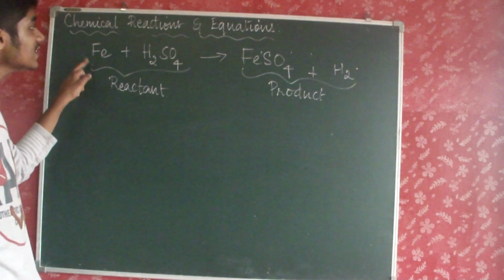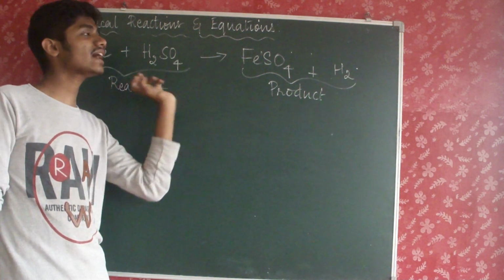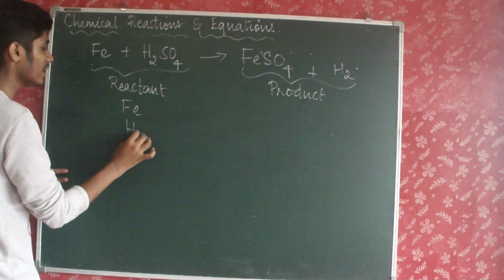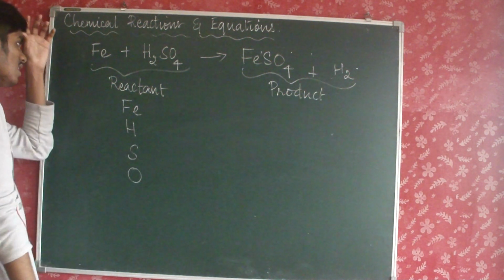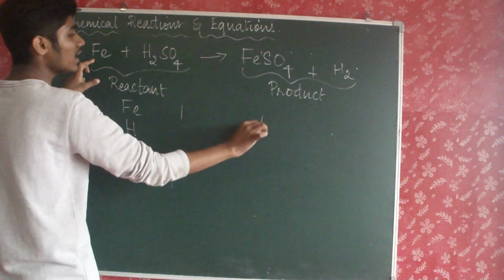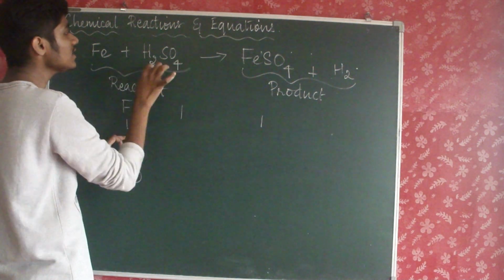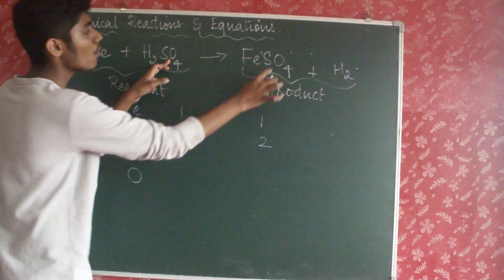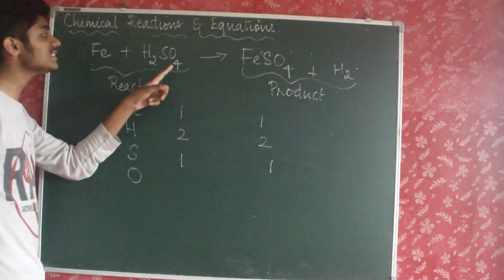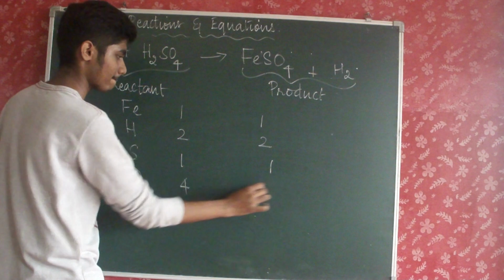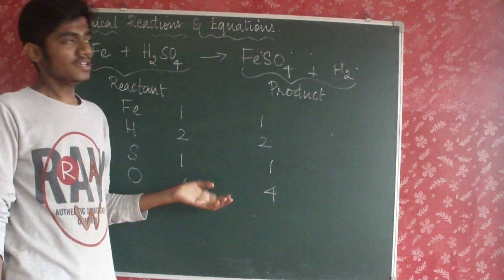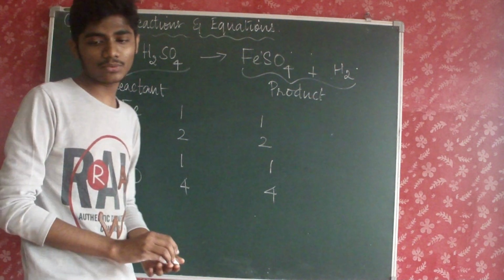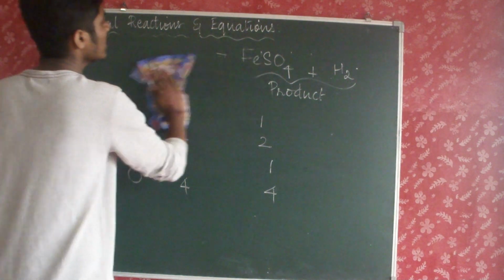So you have to check that each and every element has its number balanced. There are totally three elements here: iron, hydrogen, sulfur and oxygen. Here you can find 1 iron, there also 1 iron. Hydrogen here 2, am I right? So here 2, there 2. Sulfur 1, 1. Oxygen 4, 4. Are they all balanced? Yes. So this is an example for a balanced chemical equation. Whereas I am giving you an unbalanced one and you have to balance it.